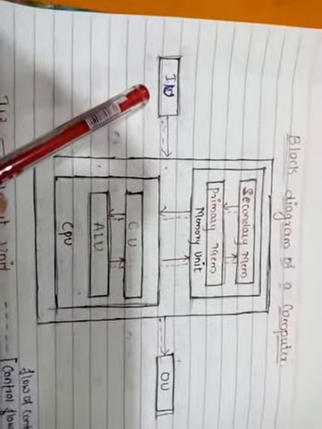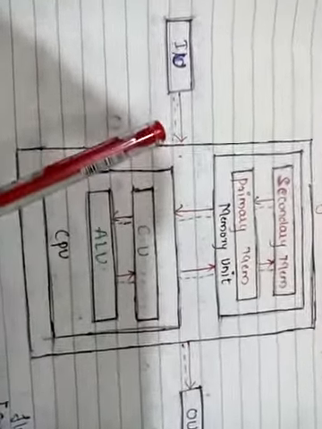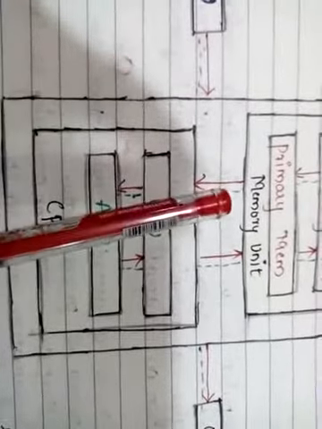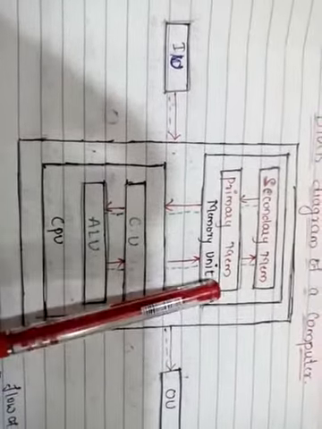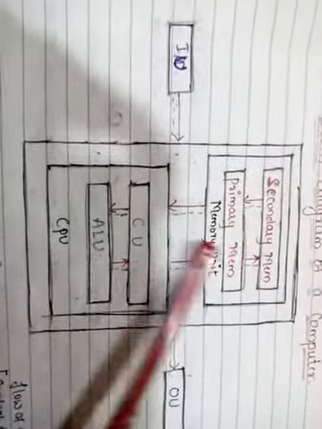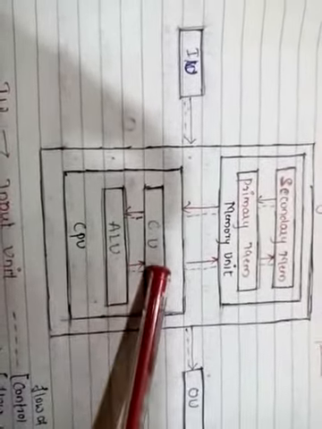This is IU, that is input unit. This is output unit. The red mark indicates the flow of the data and the green dotted lines indicate the flow of the control. Yes, you people know this. In the CPU there are again two parts: one is memory unit and another is CPU unit. In the memory unit again there are two parts, primary memory and secondary memory. In the CPU we have again two parts, one is control unit and another is ALU.